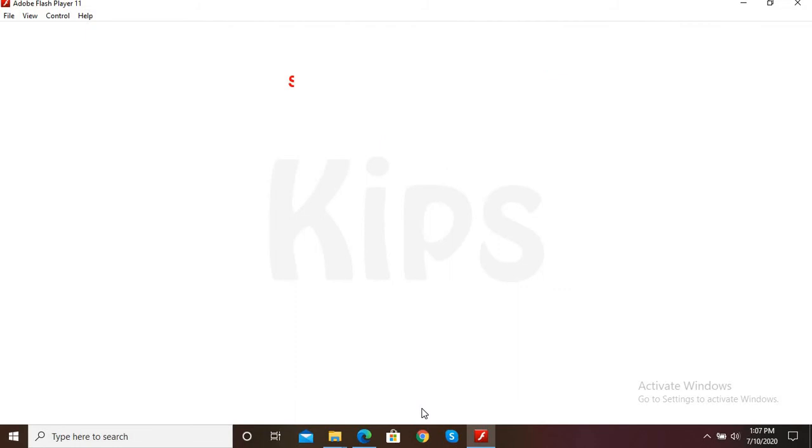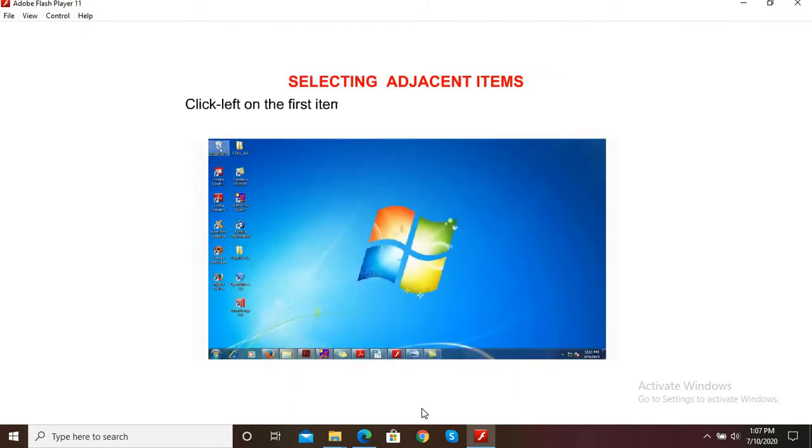Alright, let us now find out how to select adjacent items. Click left on the first item to be selected. Then hold down the Shift key and click on the last item to be selected. Release the Shift key.